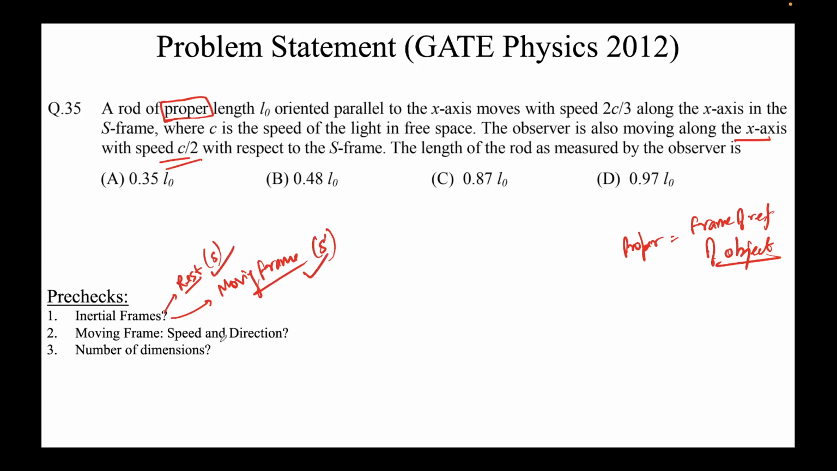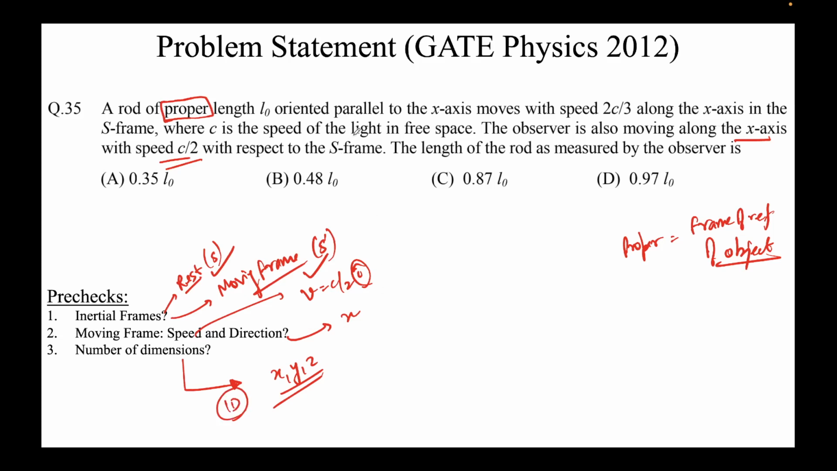Next is the moving frame. What is the speed and direction? The speed of the moving frame is given as c by 2. So we know the v value is given as c by 2 i cap. What is the direction? The direction is x, and hence this i cap, you can see, is the positive x direction. Next is the number of dimensions, that is, how many of x, y, and z do you need to consider. Notice that the question is silent about any other axis except the x-axis. So this problem becomes a 1D problem, and hence a relatively simple problem.